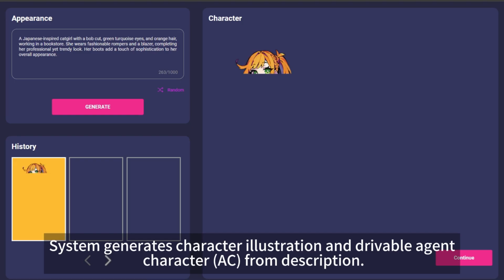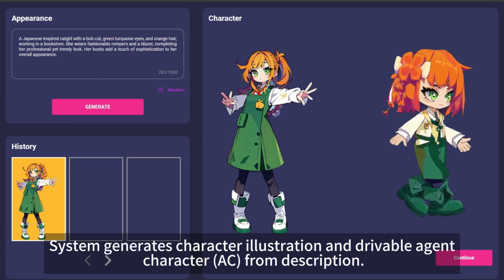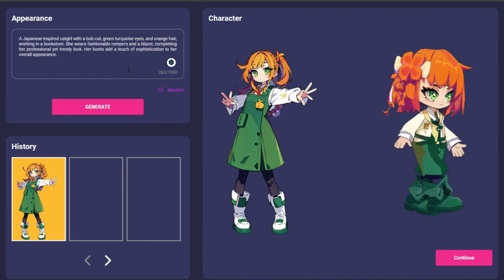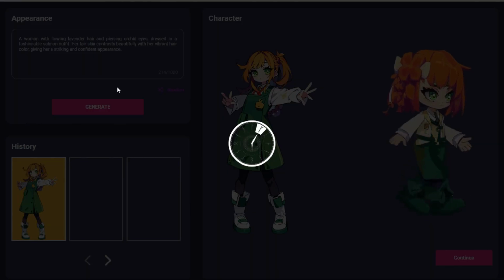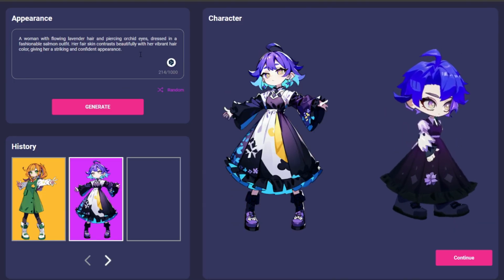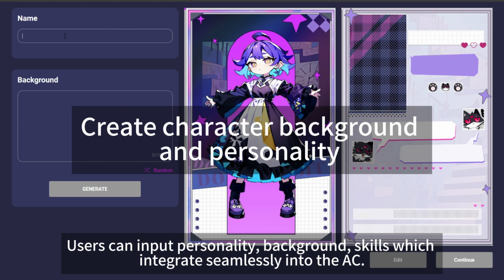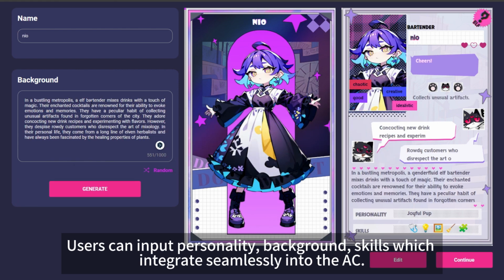System generates character illustration and drivable agent character AC from description. Users can input personality, background, skills which integrate seamlessly into the AC.